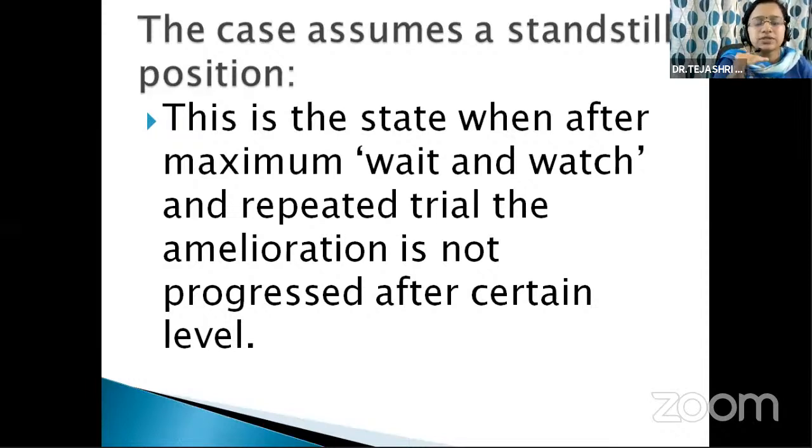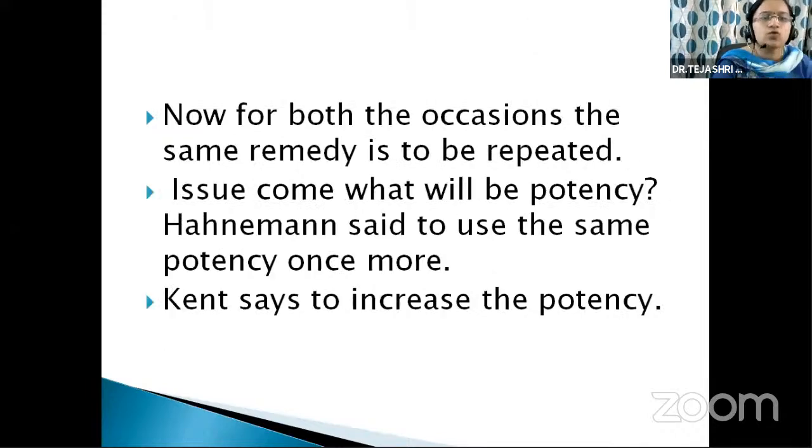Means what? Symptoms get stuck at one place. This is called a standstill or status quo. Now, on both occasions, the same remedy is to be repeated. In both conditions, we have to repeat the same remedy. Means the original symptoms return with the same generals and particulars in the same intensity.